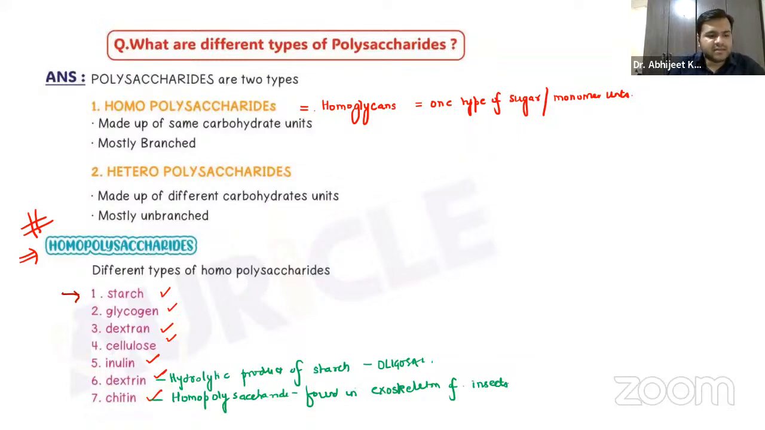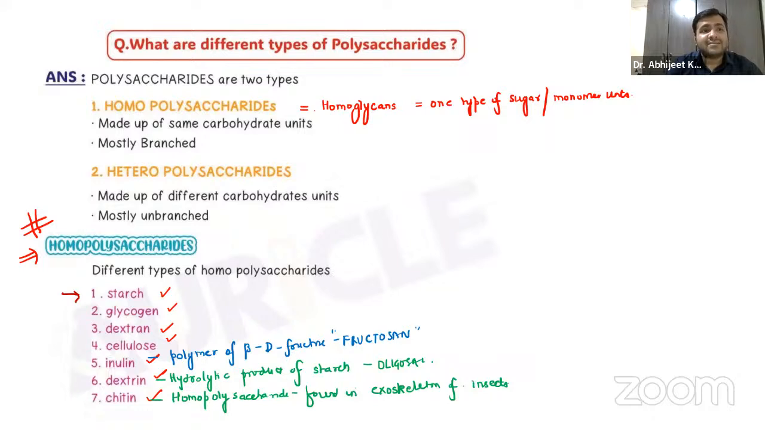Even the inulin, guys. One important point that I can tell you over here: inulin is a polymer of beta D fructose. Actually, it is fructosan. Now remember, guys, it is used as an external agent to check the GFR, that is the glomerular filtration rate. So that test is called the inulin clearance test.